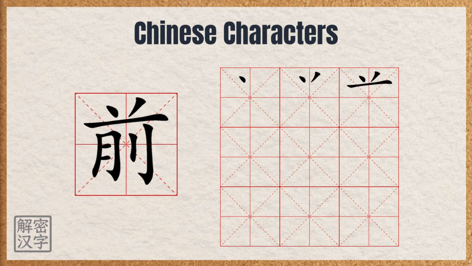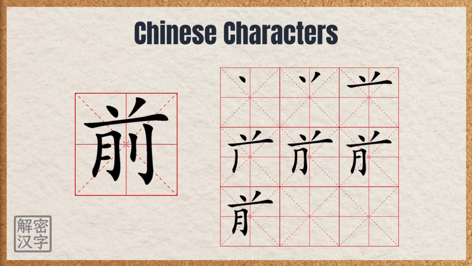Next, on the lower left, write the component yue with the stroke order: left falling, horizontal vertical hook, and 2 short horizontals. Then, to the right of yue, write a short vertical line, and finally, on the far right, write a long vertical line with a hook. Great job! You've just written a beautiful qián. See, it's not that hard, right?